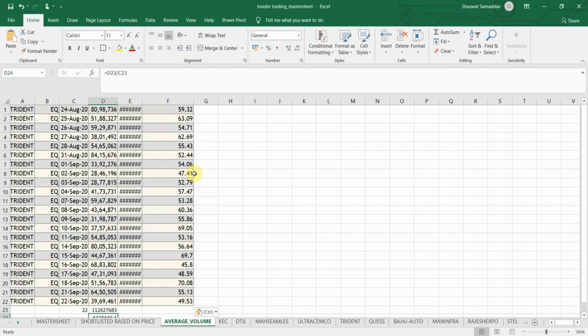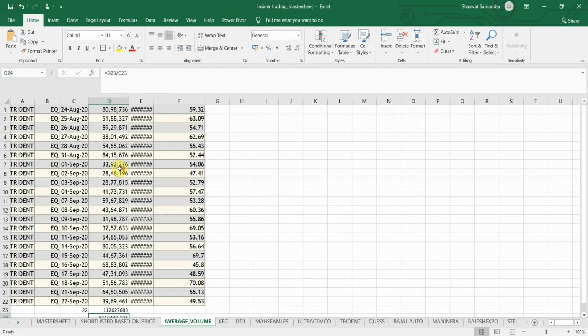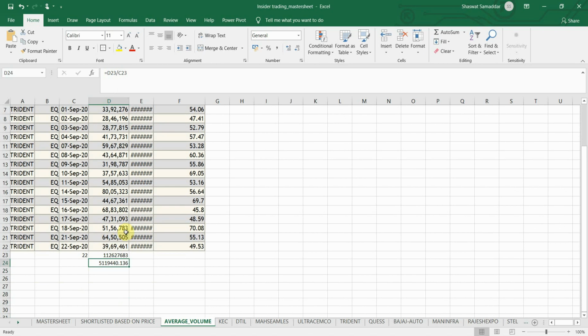Of course, I'm ignoring the fact that how many serious buyers there are can also be calculated through the percentage of delivery, but I'm ignoring that right now, because for liquidity I just want the total traded quantity. So if the traded quantity is good, I am good to go in that stock, of course after further analysis, but from the point of view of average volume, it's good to go.